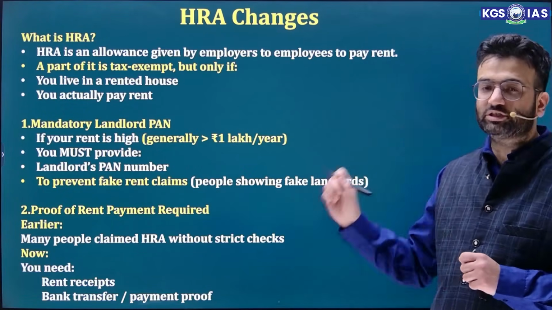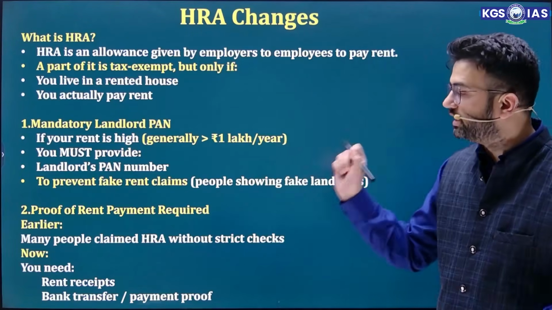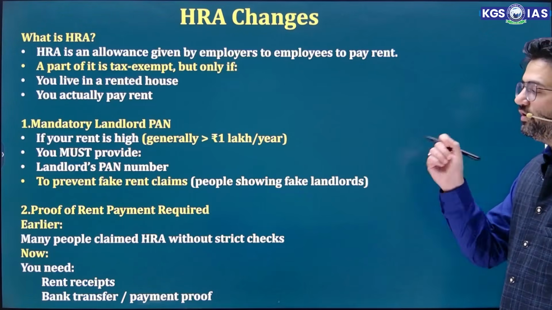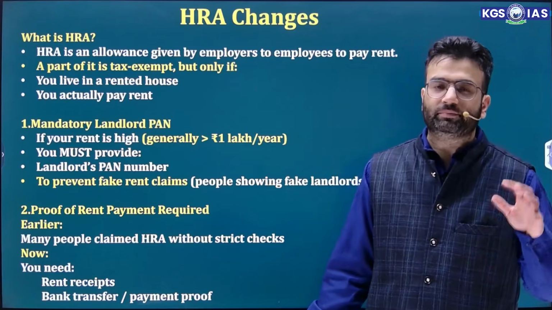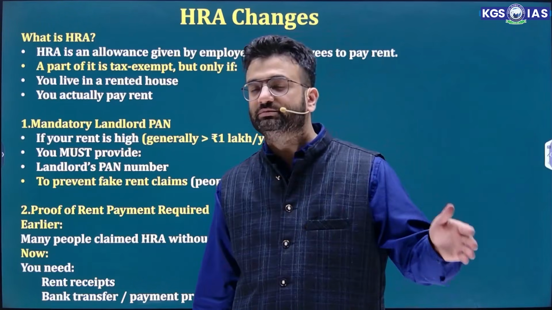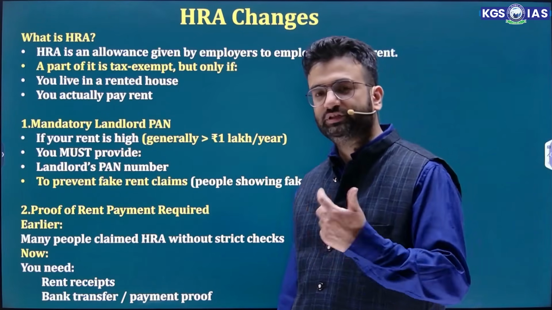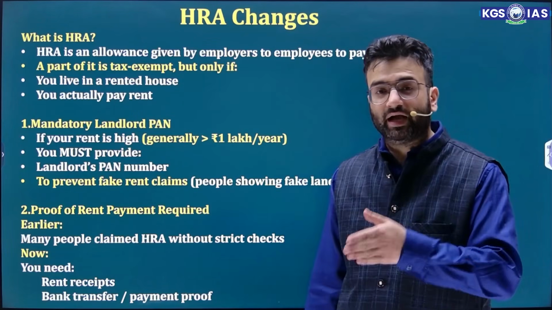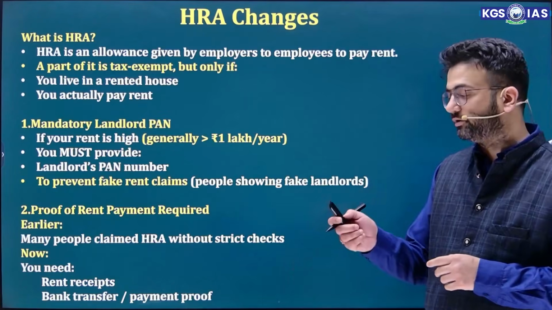Second, you must provide the landlord's PAN number to prevent fake rent claims. Then proof of rent payment is required. Earlier, people would show in the income tax return that they were paying this much rent, and no attachments or proofs were required. But now the bank receipt and rent transfer or payment proof is mandatory under HRA norms.